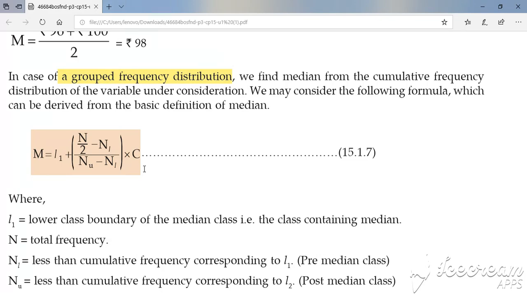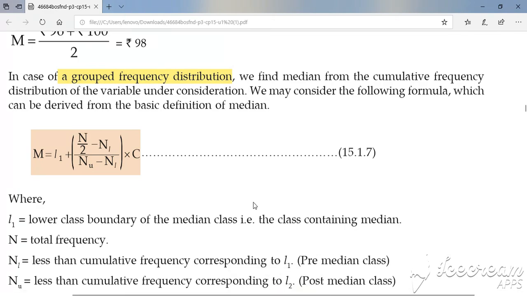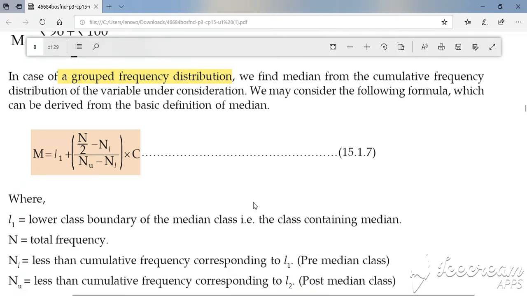Divide that N by 2 and you will get a number. Find a class whose cumulative frequency is more than that value. That will be your median class. Once you have that median class, you can find its limits: L1 is its lower limit, L2 will be its upper limit, and N by 2 you already know.